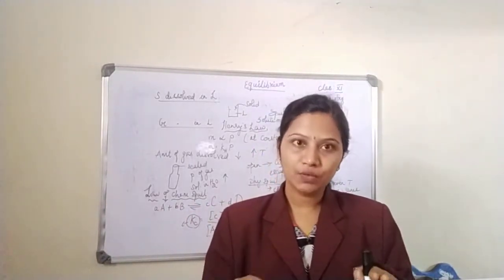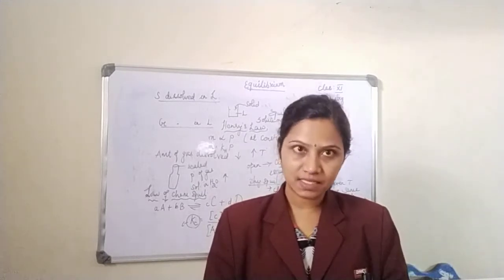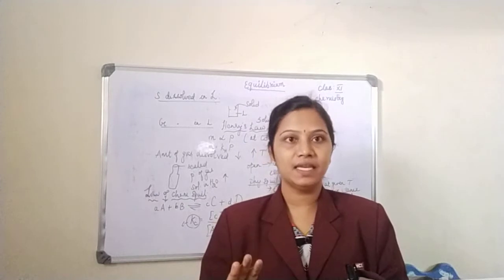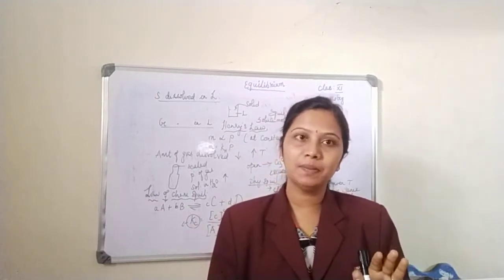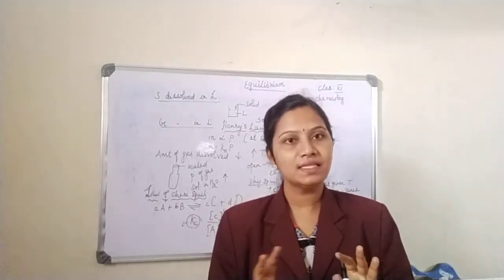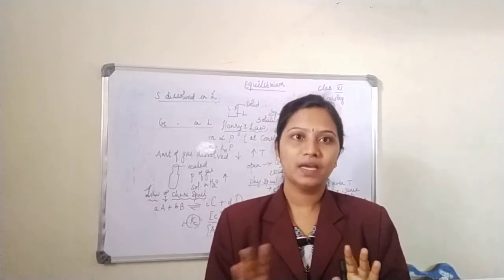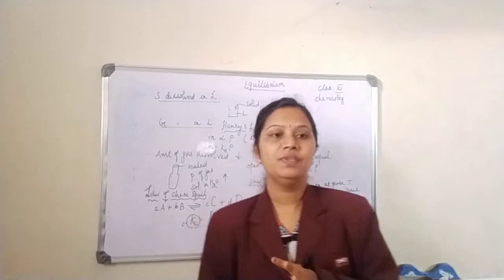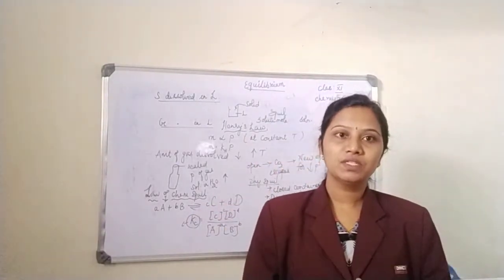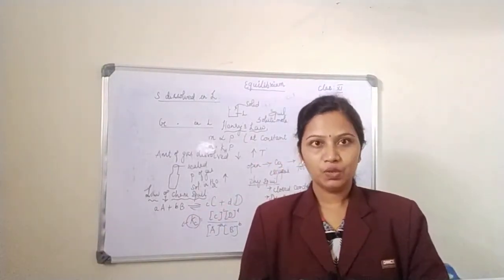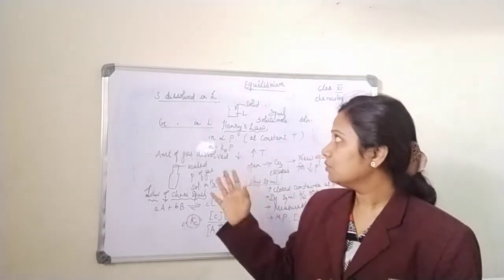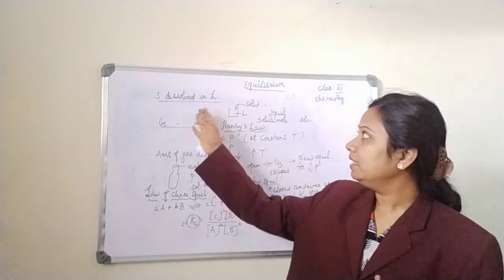So there should be an equilibrium between the physical state of one substance with the other physical state of the same substance. Say for example, I have water which can exist in 3 different physical states. We have seen that example under phase transformation process. That is, we saw solid liquid, then liquid in equilibrium with vapor, then solid in equilibrium with vapor. So next, moving to solid dissolved in liquid.